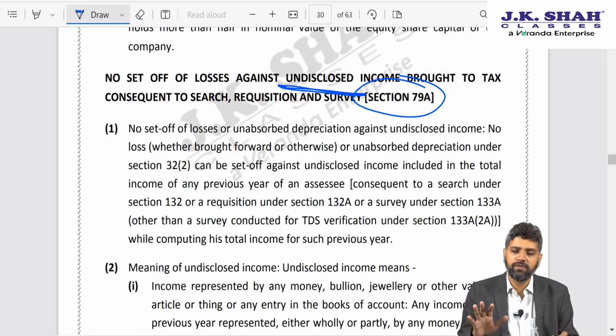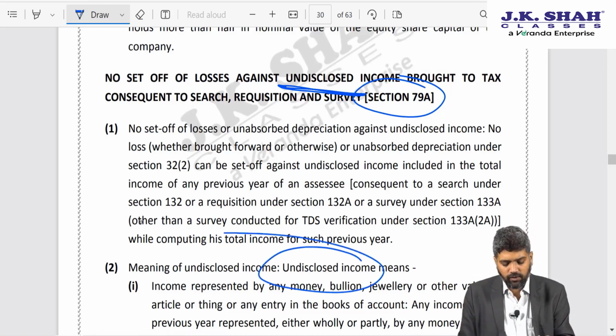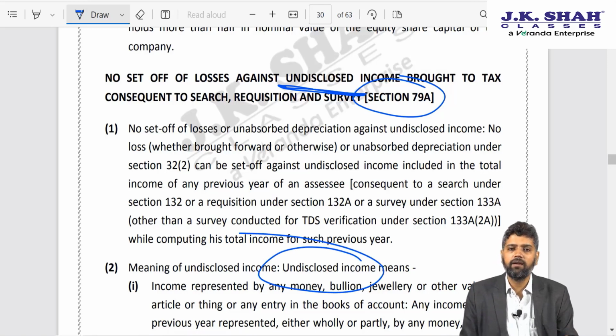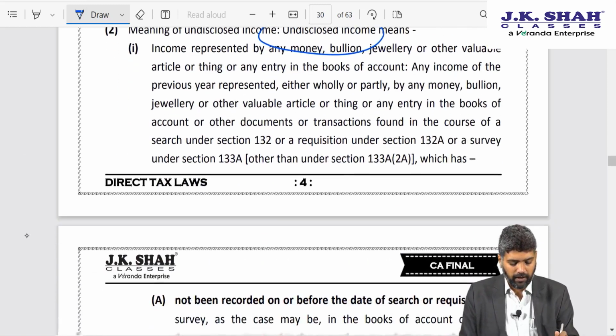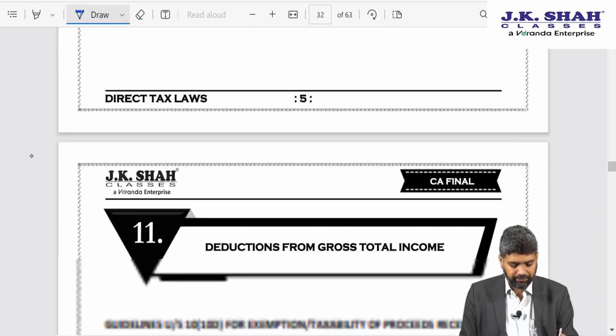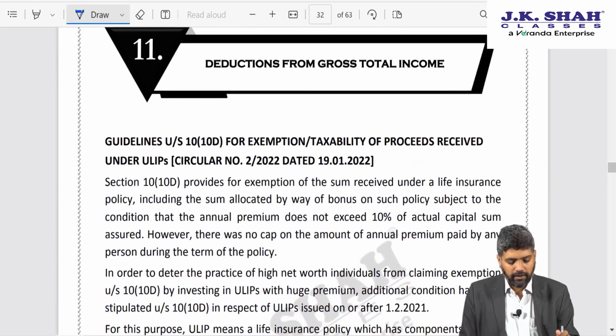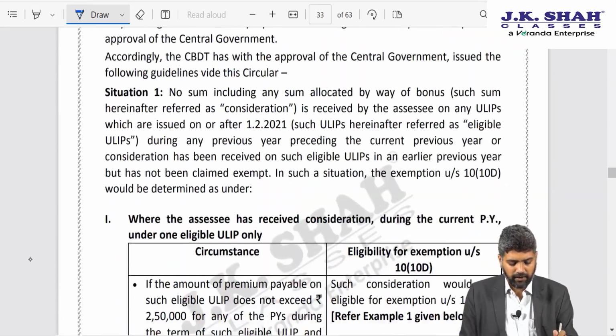So during the course of search survey, if any incriminating document is found or any undisclosed income is found and which has to be taxed at 60% under 115BBE, against that no set off of losses shall be allowed to you. I hope this amendment is clear. The next one, section 10 clause 10D, I have already covered, we saw the examples as well.